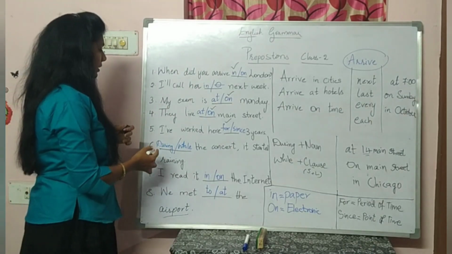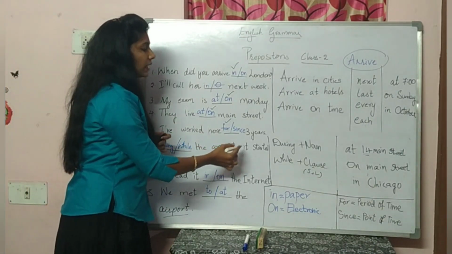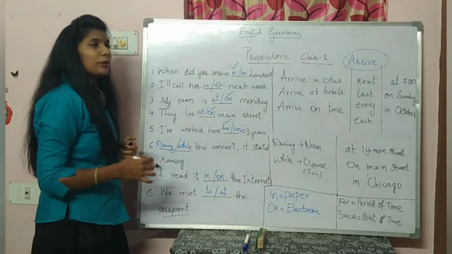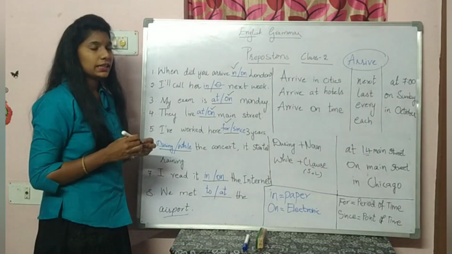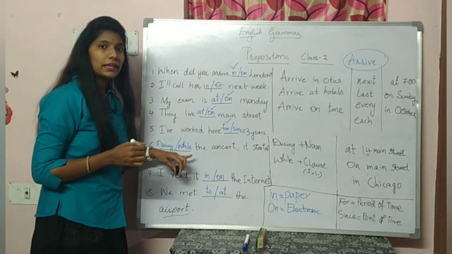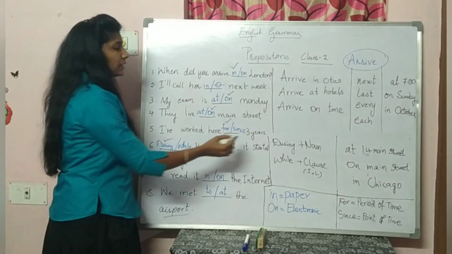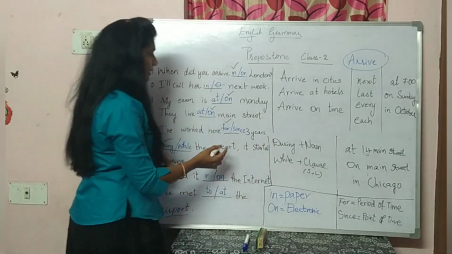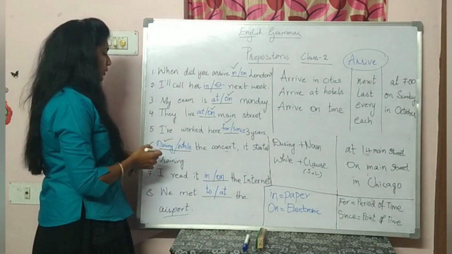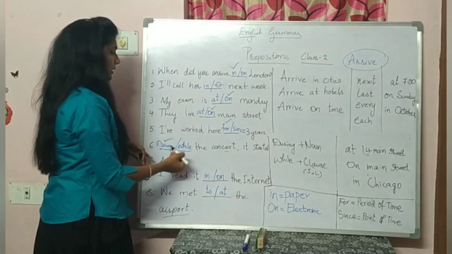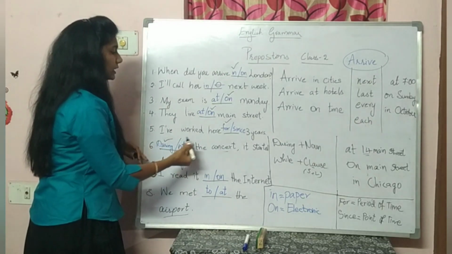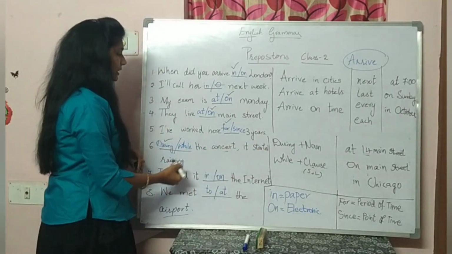And the next one: blank the concert, it started raining. What preposition am I going to use here? Either during or while. I'm using during here. Why? Because during plus noun. Here the noun is concert. So when the concert is followed by during: during the concert it started raining.